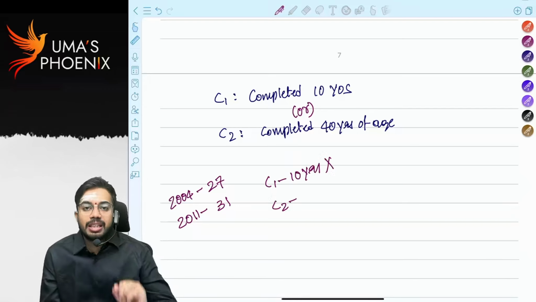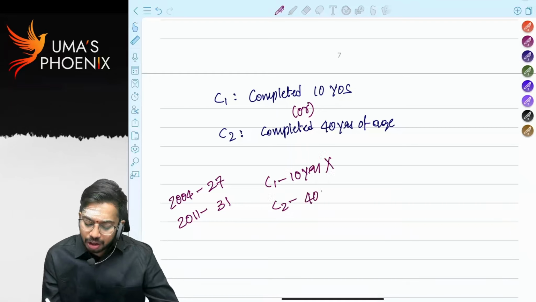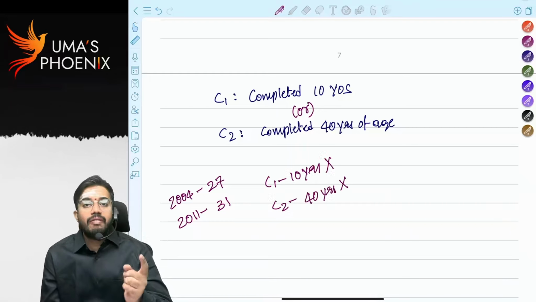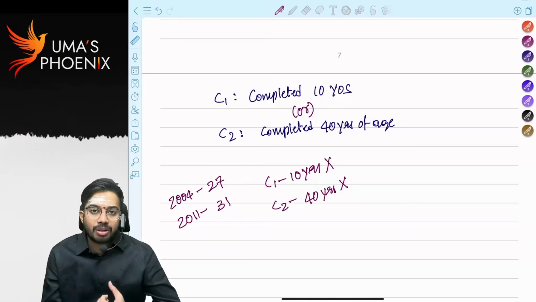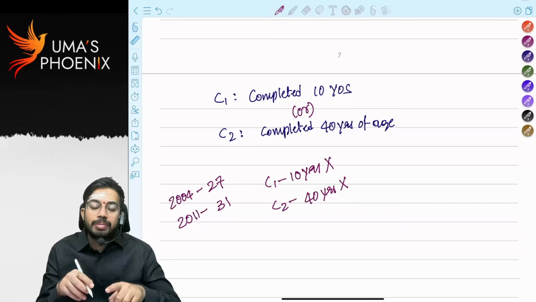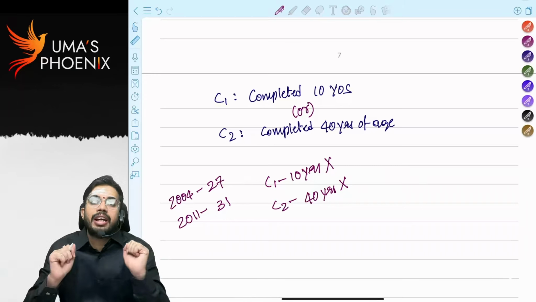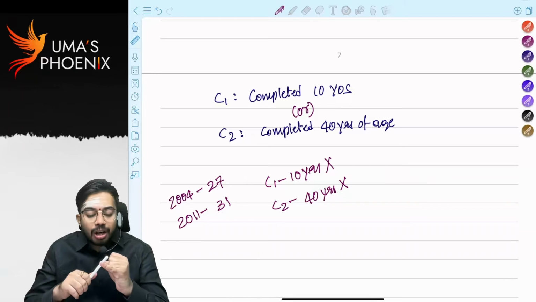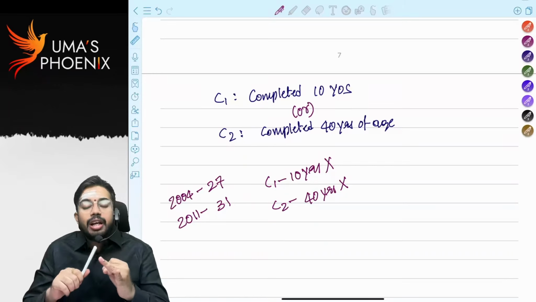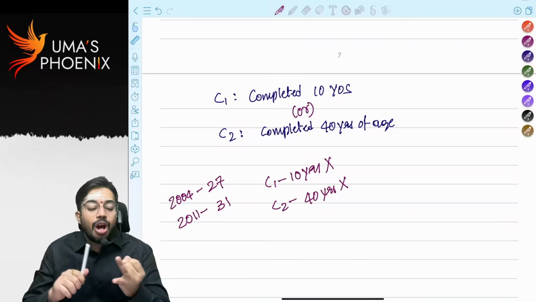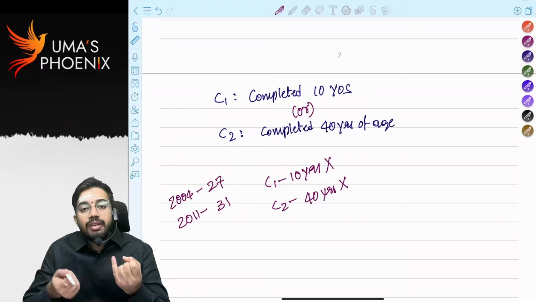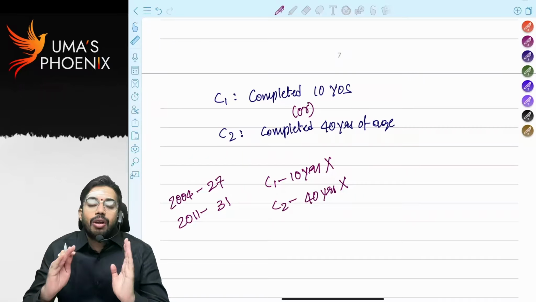Condition 2, is his age 40 years? His age is also not 40 years. Now when he comes out of the organization by taking VRS compensation, he cannot claim exemption for that VRS compensation. Why can he not claim exemption? Because he did not complete 10 years of service, and he also did not complete 40 years of age. Out of these two conditions, if any one is satisfied, then only exemption for VRS compensation is available.